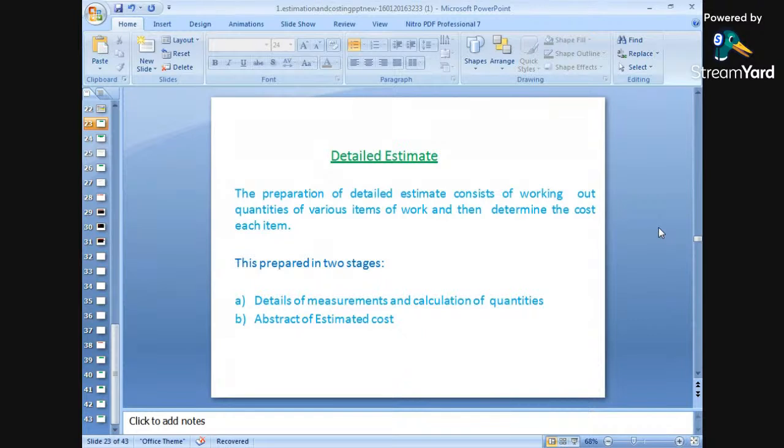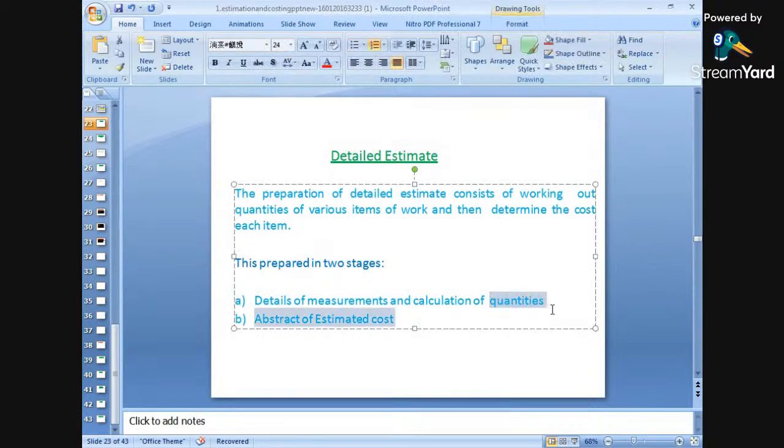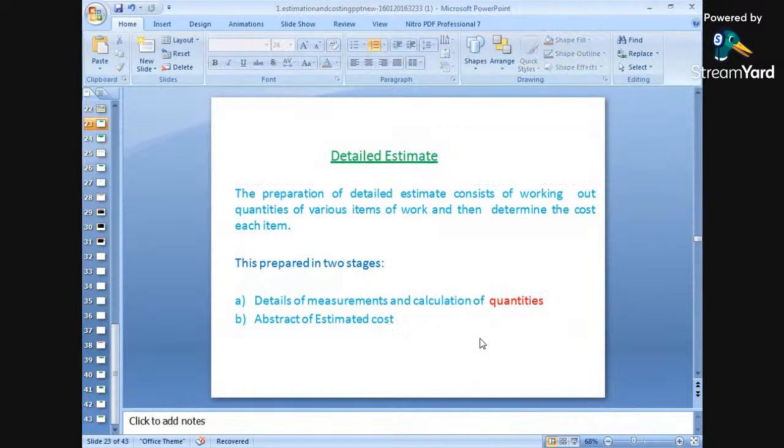This is prepared in two stages. In the first stage, we will measure and calculate the quantities. Measuring and calculating are one and the same. So we will find out the quantities required for a particular item of work. How much quantity of earthwork and excavation will be required, or how much quantity of PCC will be required. So first we are measuring and finding out the quantities.